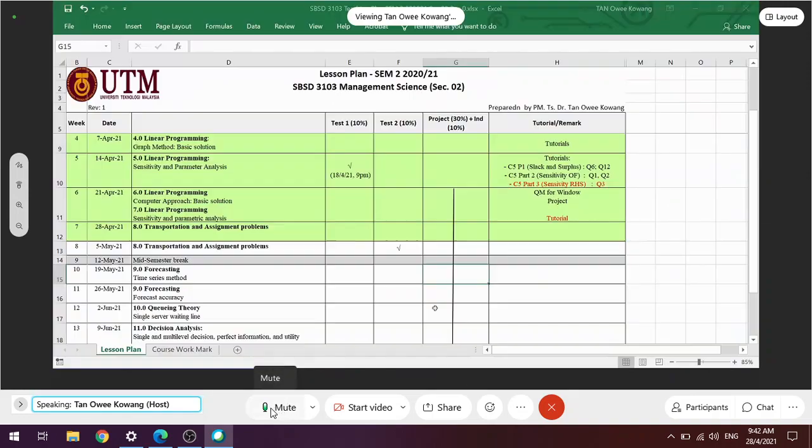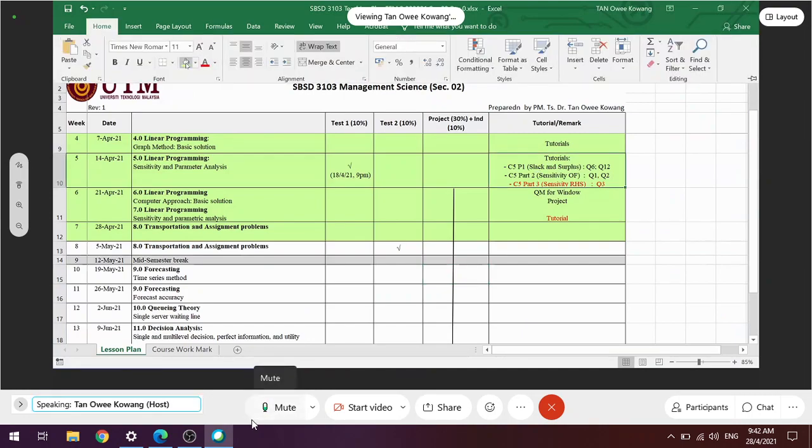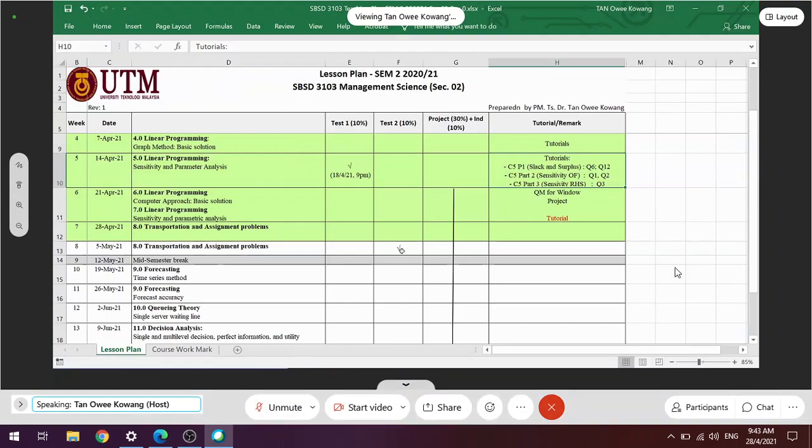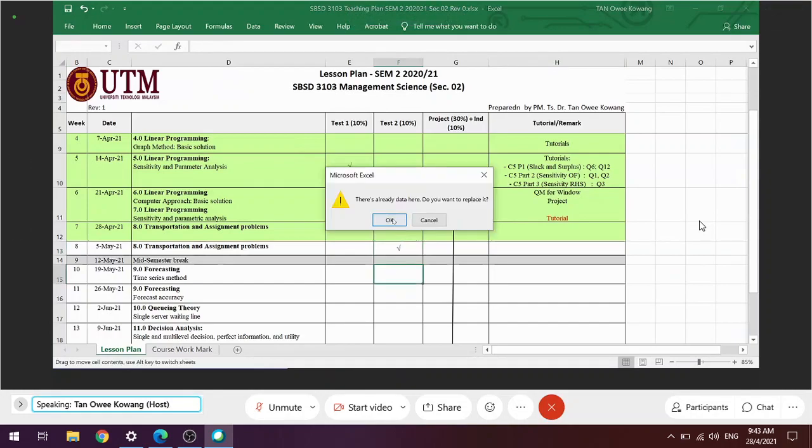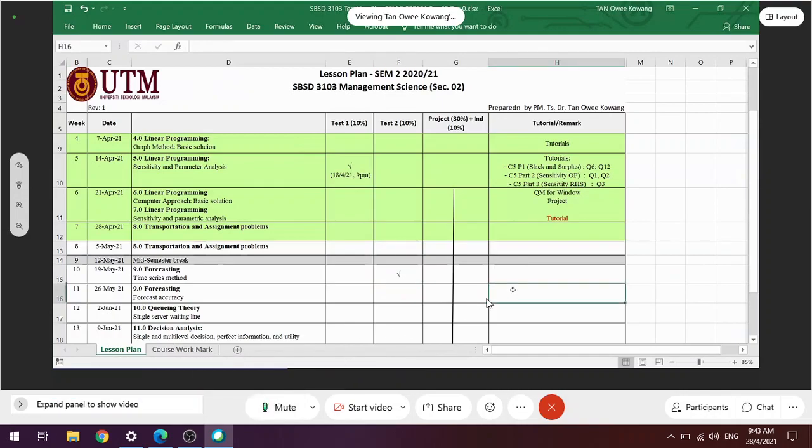Okay, by saying so, we have done this. Good. Tomorrow we discuss the tutorial. Then next week we talk about transportation. Let me look at my plan. Then the assignment is another manual calculation. We're on track. There's one more thing. I suggest we're not going to do the test next week. We move to after Raya. Is it okay? Better lah.